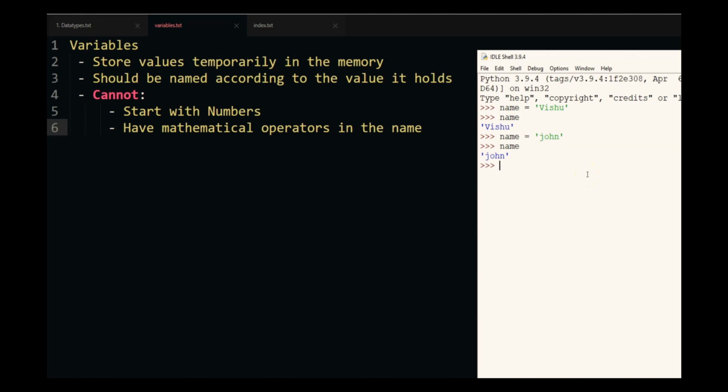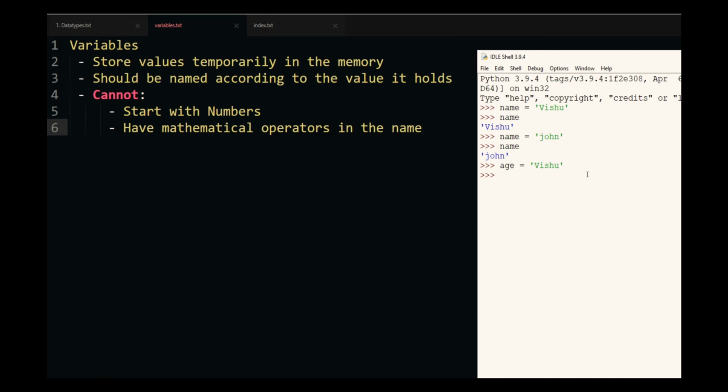Now the second thing you should remember is it should be named according to the value it holds, which means that age should not be Vishu, because even though Python will take this, because the variable name is up to the programmer to assign.